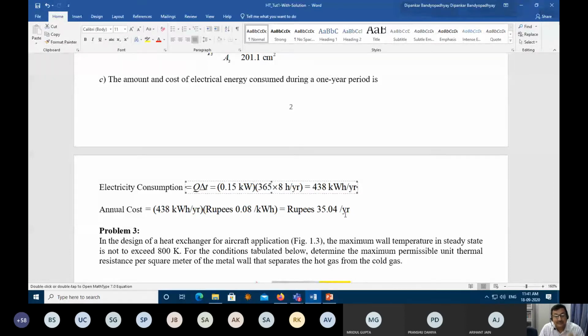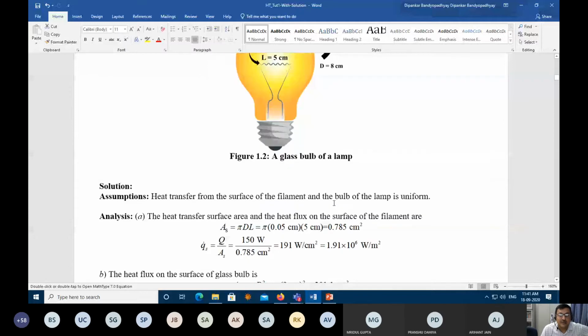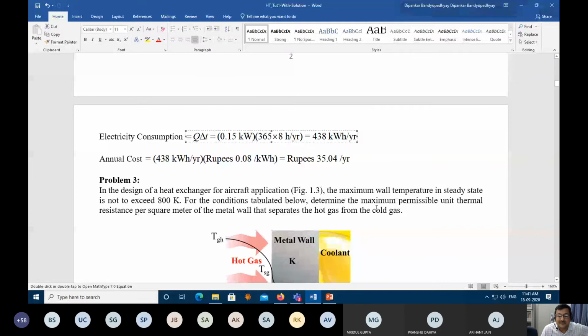You have to spend minimum, and then you have to make the process most efficient. So you see there is a game going on. What is the typical cost per year for a 150 watt bulb? Can you please tell me how much money you are spending per year?